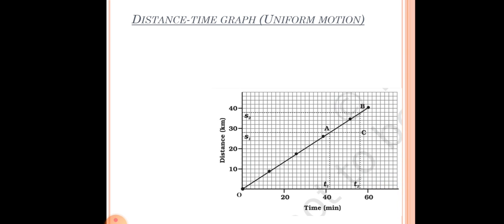So this is a distance time graph. Now for the speed of a body between the points A and B, in the picture you can see there are 2 points A and B, and we will find the speed of the object, or the body, in between these 2 points, that is A and B. Now for speed, we need two things, that is, one is your distance and the other one is your time, right?